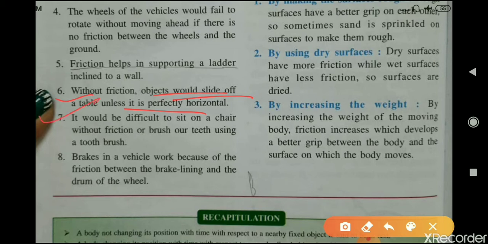Now seventh is, it would be difficult to sit on a chair without friction or brush our teeth using a toothbrush. Means without friction we will not be able to sit on a chair, and also we cannot brush our teeth using a toothbrush without friction.